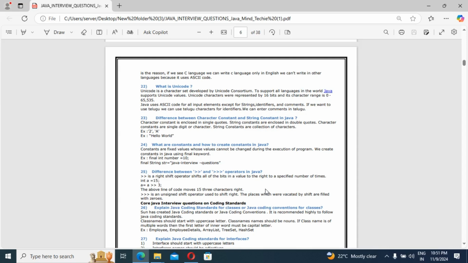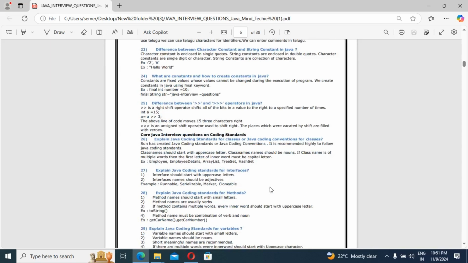Now I am going to explain the coding standard interview question. If they ask, how is the candidate going to write the code in the implementation, that is what the interviewer wants to know about. So guys, explain Java coding standard for classes, or Java coding convention for classes. So what class-level coding standard should we have? Sun Microsystems has created the Java coding standard, or Java coding convention. It is highly recommended to follow the Java coding standard.